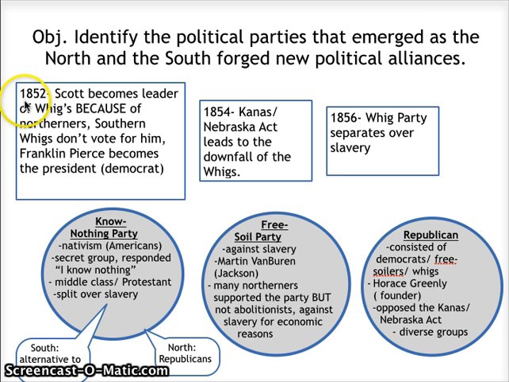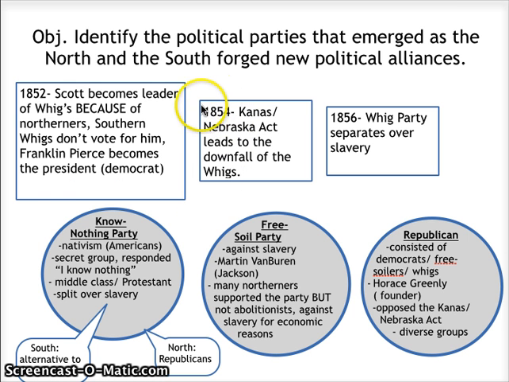What ends up happening is that we have Franklin Pierce. He becomes the president. He is the leader of the Democratic Party. This marks sort of the end or the decline of the Whig Party. Now remember, the Whig Party formed during Jackson's time as a response to the Democratic Republican Party.